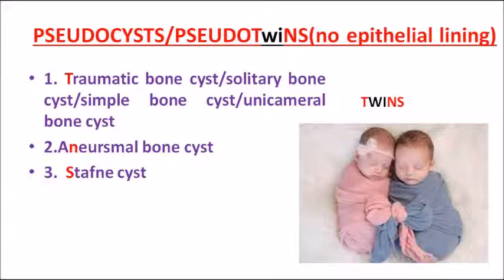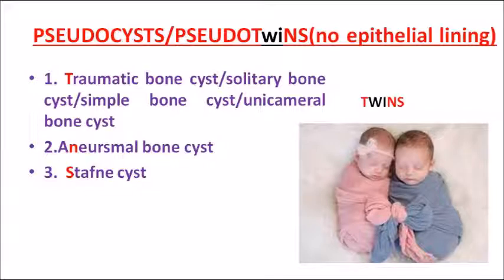Coming on to the next important MCQ, that is pseudocyst. They commonly ask what is a pseudocyst. Which are the pseudocysts? The pseudocysts are three. Mainly you have to remember three pseudocysts. One is traumatic bone cyst, secondly aneurysmal bone cyst, and third is Stafne cyst. The three pseudocysts commonly seen are these three.